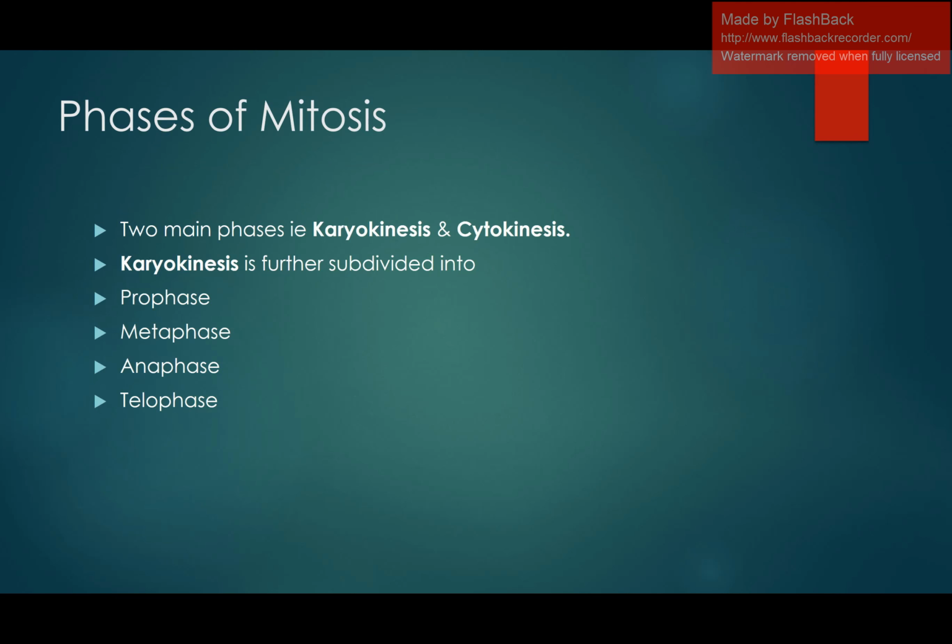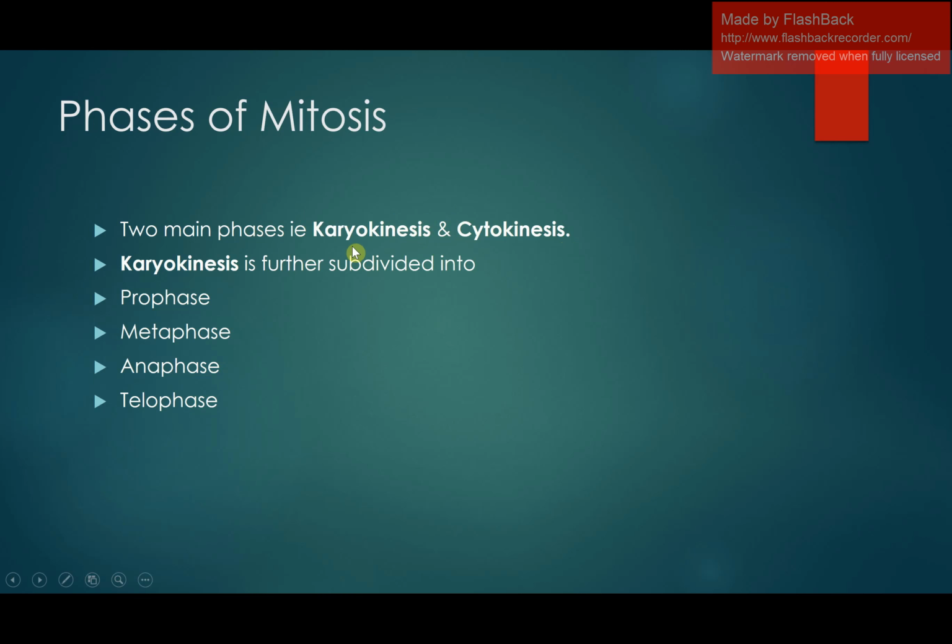Moving towards the next stage, that is the phases of mitosis. Mitosis is divided into two stages. The first stage is known as karyokinesis and the other stage is known as cytokinesis. The word karyo is derived from the word karyon, and karyon means nucleus, and cyto comes from cytoplasm.